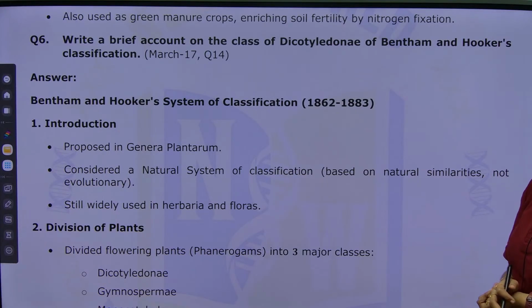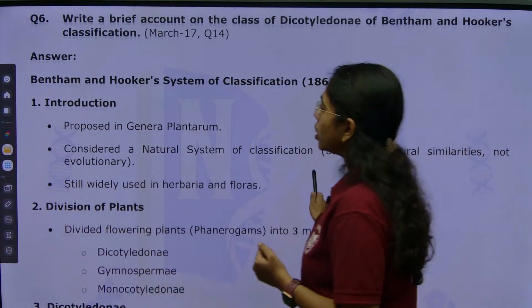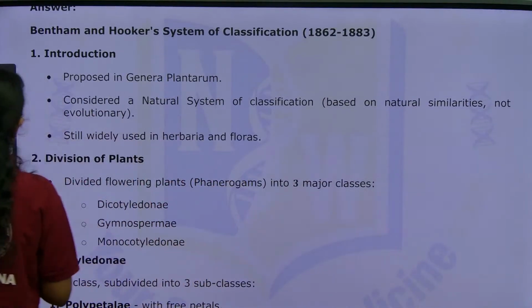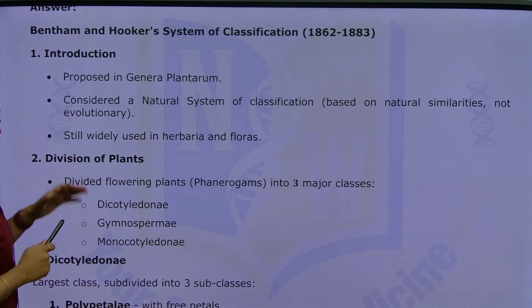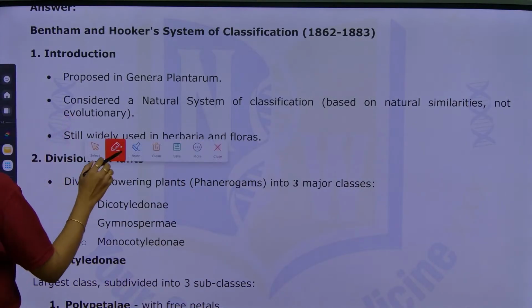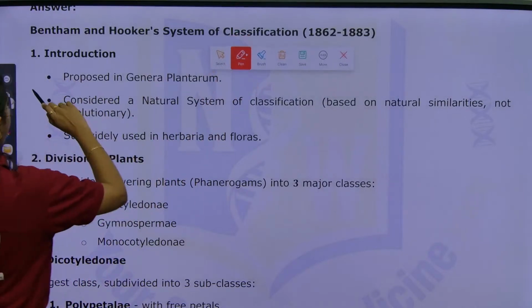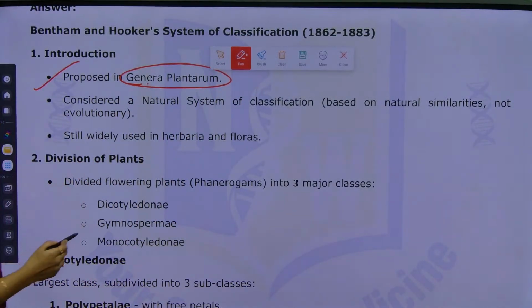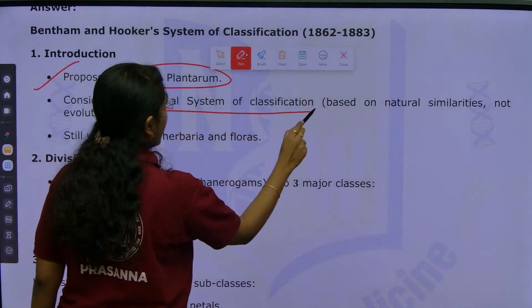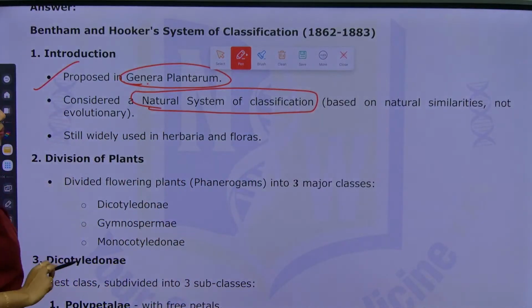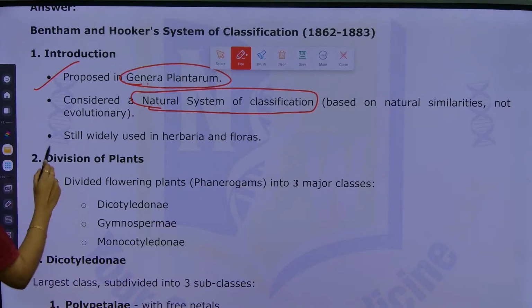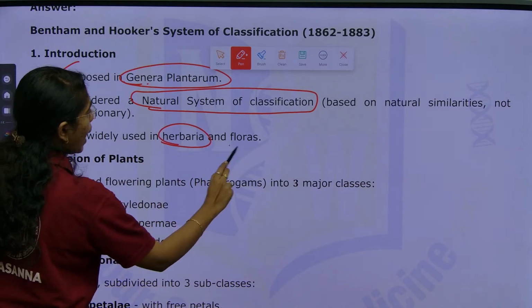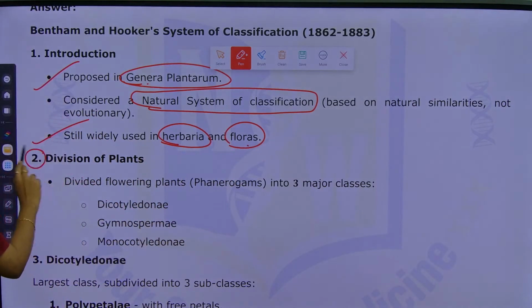Bentham and Hooker's classification, which appeared in March 2017. Here you see Bentham and Hooker's system of classification. Introduction: this was proposed in what, ma? Genera Plantarum. This is considered a what? Natural system of classification. And this is still widely used in what? Herbaria and in floras. Division of plants.